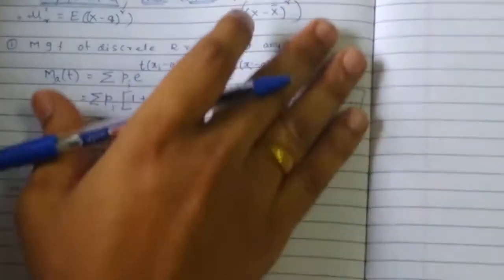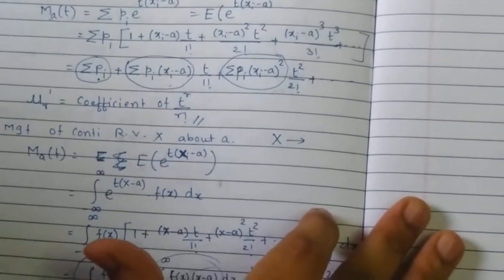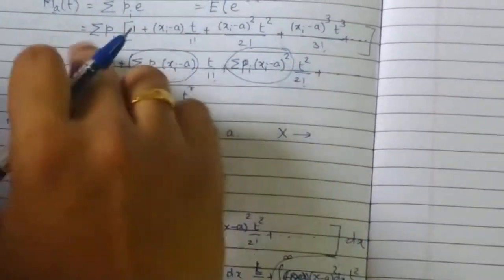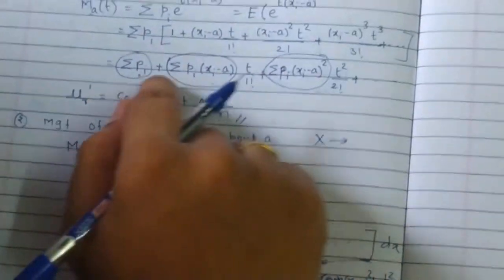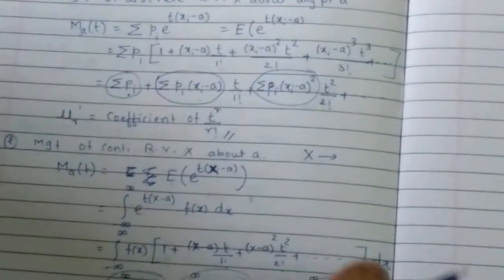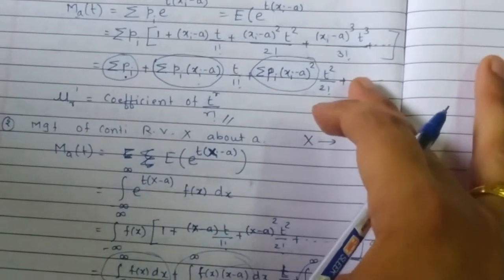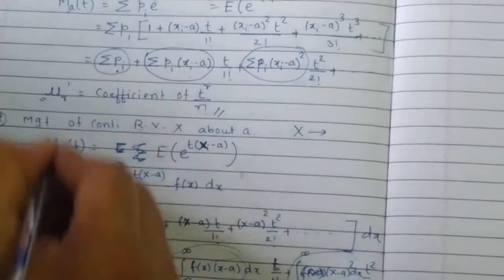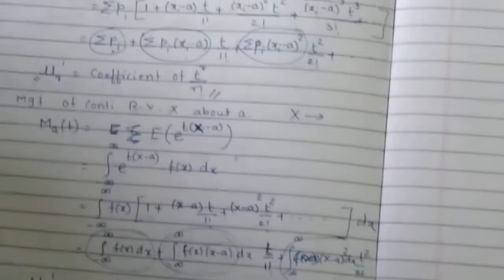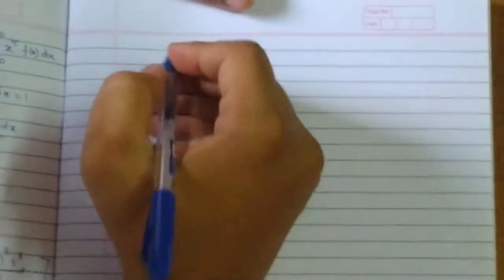Sometimes, once I calculate a moment generating function and go on expanding it like this, expanding the moment generating functions of random variables is somewhat difficult for getting the mu r dash. So what is a convenient way of calculating the moments using the moment generating function?